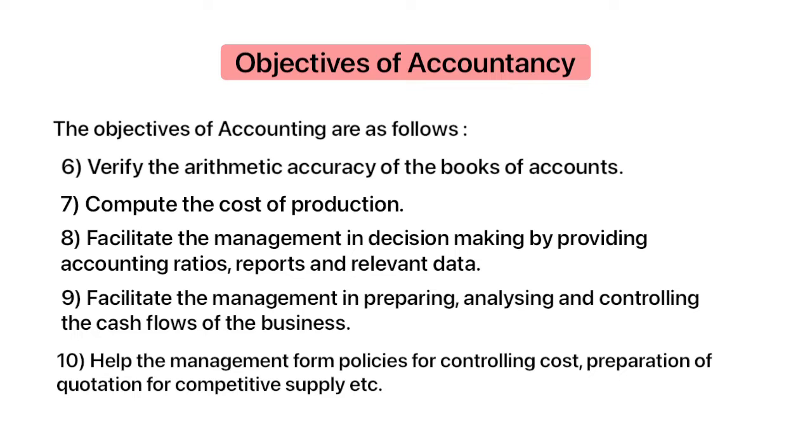Tenth objective of accountancy is to help the management form policies for controlling cost, preparation of quotation for competitive supply, etc. So cost control is the practice of identifying and reducing business expenses to increase profits. Cost control is an important factor in maintaining and growing profitability. Also, quotation is a document that a supplier will submit to a potential client that lists the proposed prices for the supplies of goods or services. So, accounting helps the management to prepare cost control policies and preparation of quotation for supply.